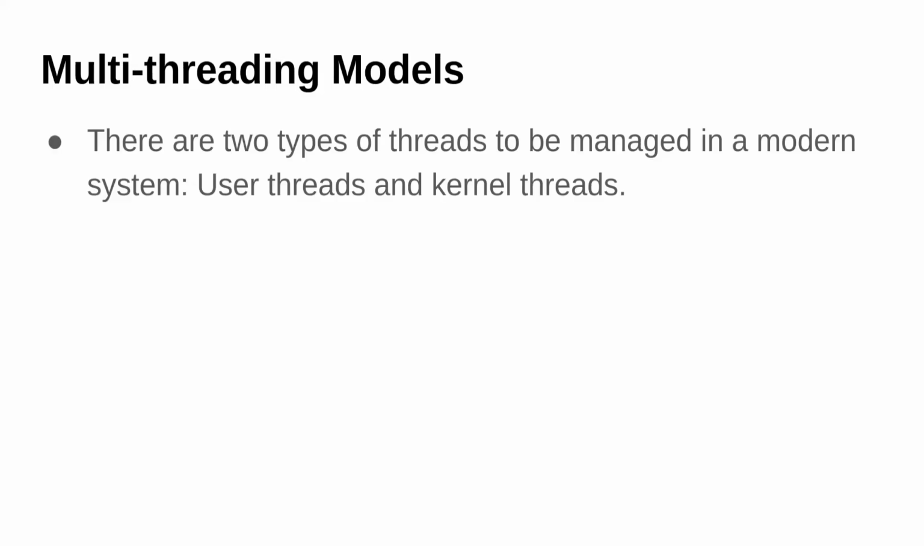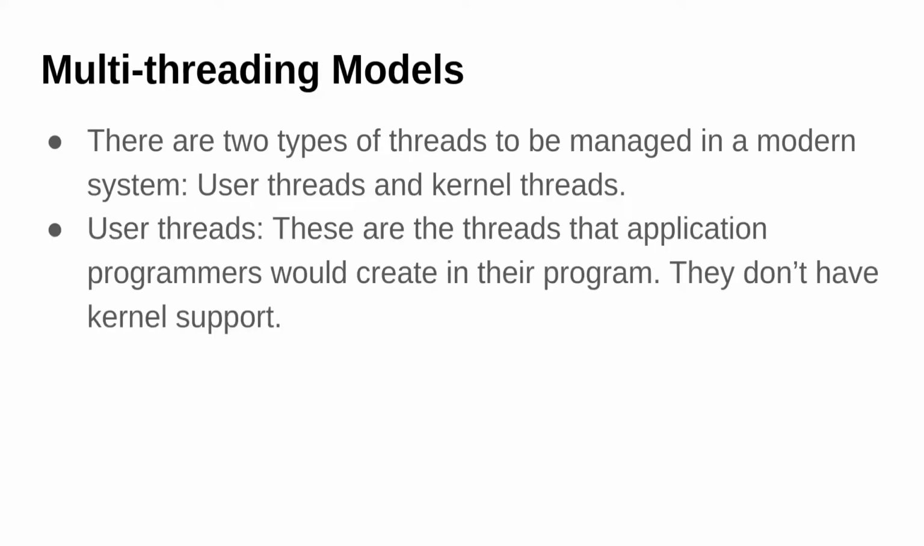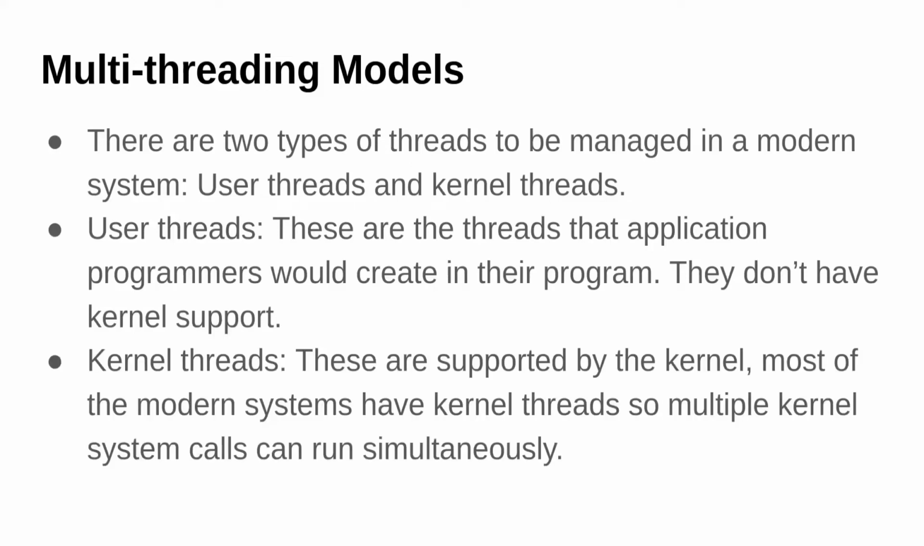Now let's look at some of the multi-threading models. There are two types of threads to be managed in a modern operating system. The first is user threads and the second is kernel threads. User threads, as the name suggests, are created by the application programmer. The process spawns a thread, and they do not have the special access that kernel threads have. Kernel threads, on the other hand, are supported by the kernel. Most modern systems have kernel threads, so we can run multiple system calls simultaneously.